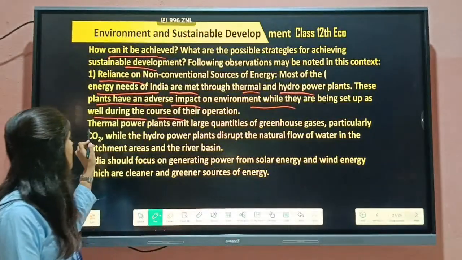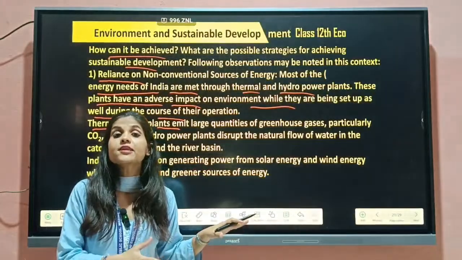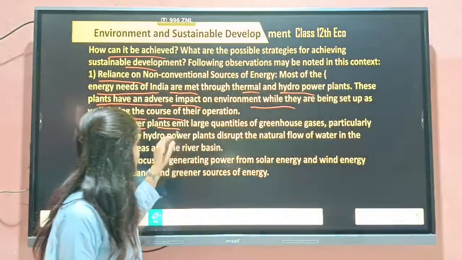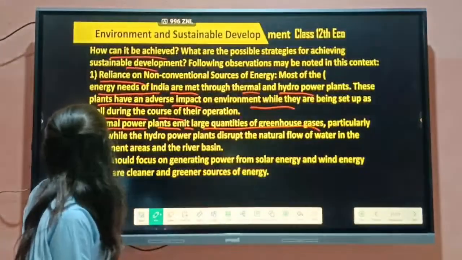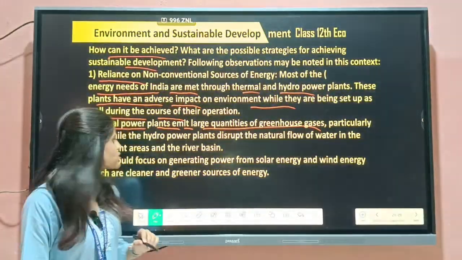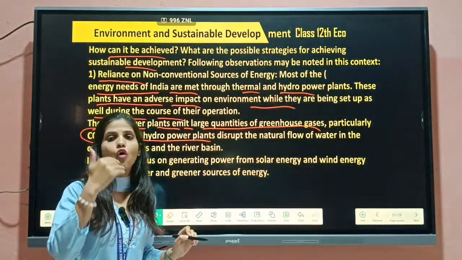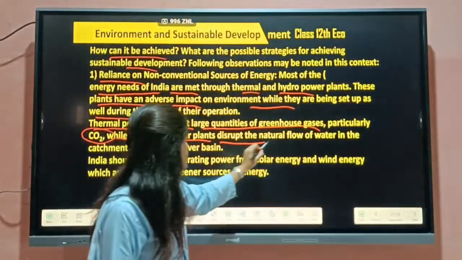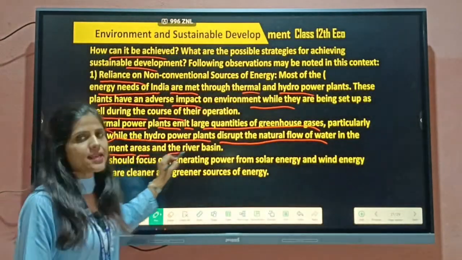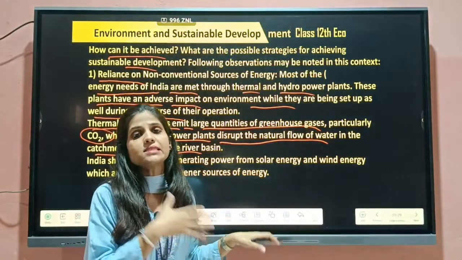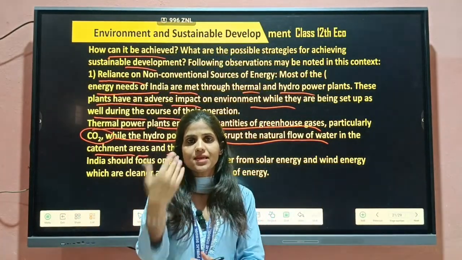So when we talk about thermal power plants, they emit a large quantity of greenhouse gases, particularly CO2, carbon dioxide, while the hydropower plants take natural flow of waters, so they disrupt the natural flow of water in the catchment area and in the river basin. And these are the environment friendly, and you have to write these things again and again.